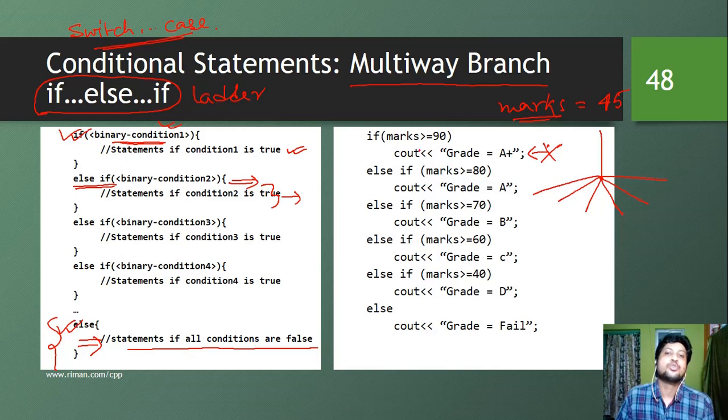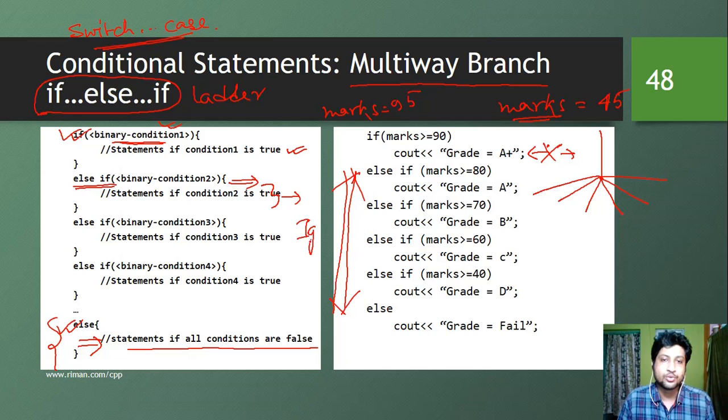Then we are going to check. We have already checked whether the number is greater than or equal to 90 or not. If it is greater than 90, suppose the marks is 95, this particular statement will execute, and all the other if conditions, as well as the else condition, are going to be completely ignored.